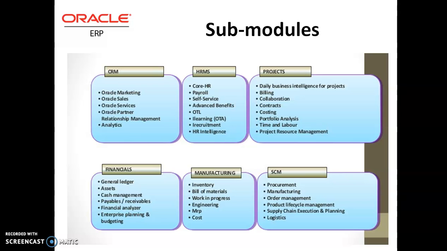So Oracle provides CRM functionality, one CRM module, which is licensed. All the modules are licensed modules. Under CRM, there are marketing, sales, services, and maintaining the relationship between the customer and the company. So that kind of functionality is provided by CRM. Then HRMS. HRMS is a human resource management system where we can handle recruitment, payroll systems, and different trainings of staff or employees.